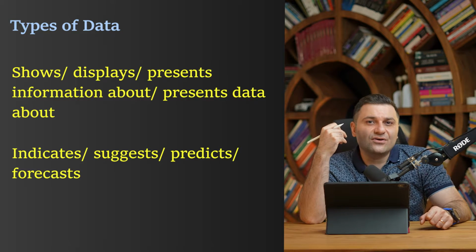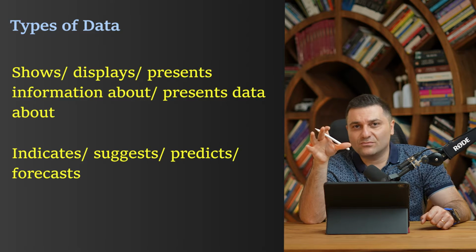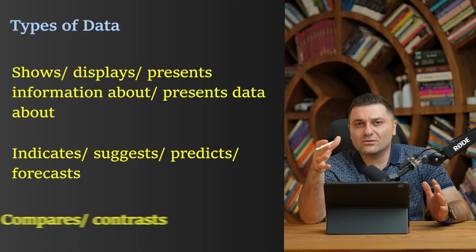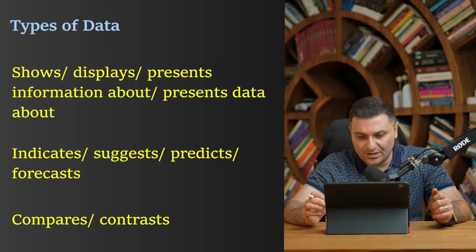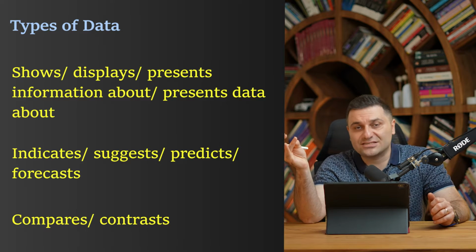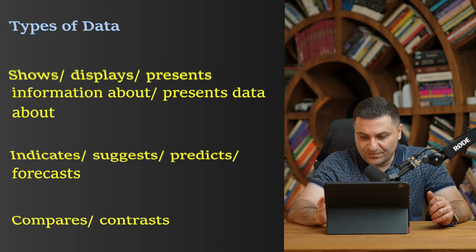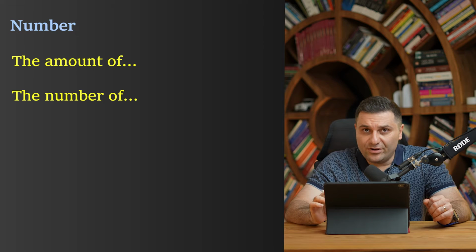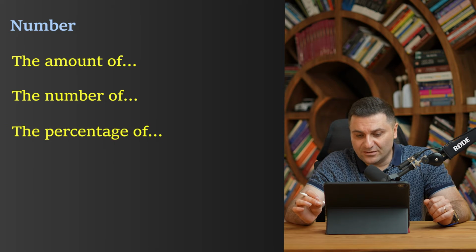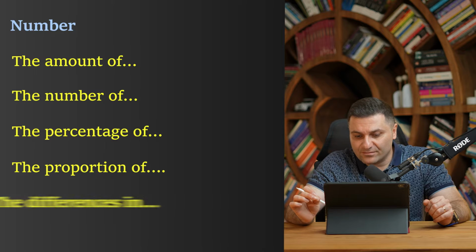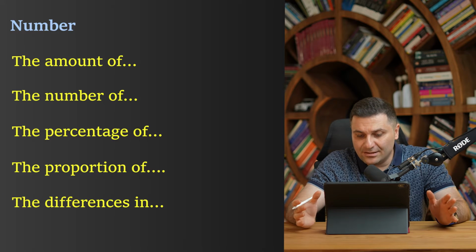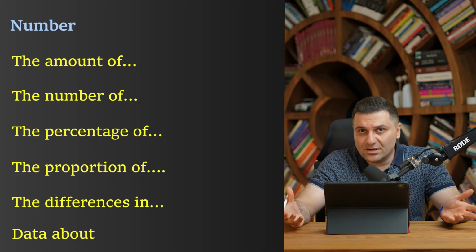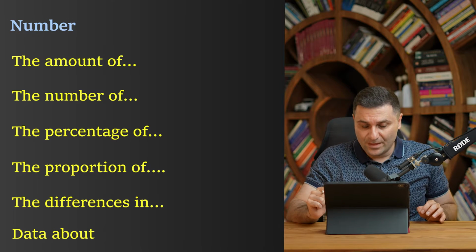And sometimes with charts, graphs, or other types of data, we can use these 2 verbs too: compares or contrasts. These are 2 other verbs. Now, number nouns. There are some other number nouns that we can use: the amount of, the number of, the percentage of, the proportion of, the differences in, and data about. These are some number nouns that we can use.